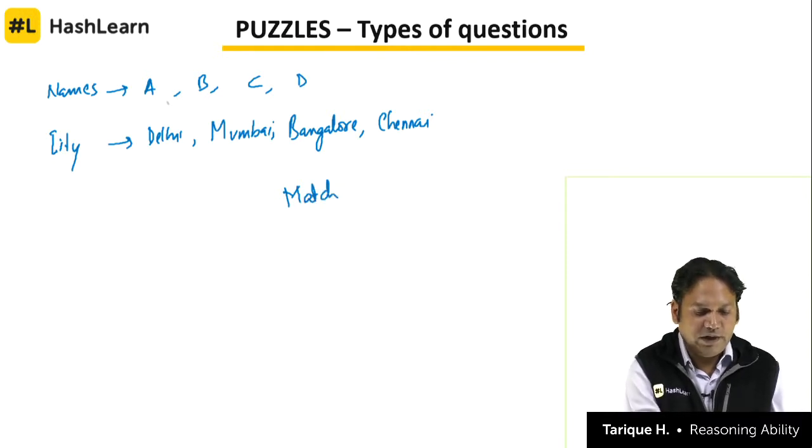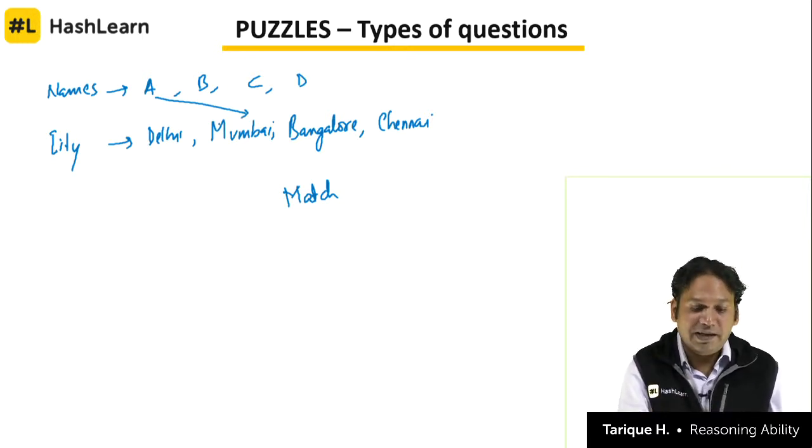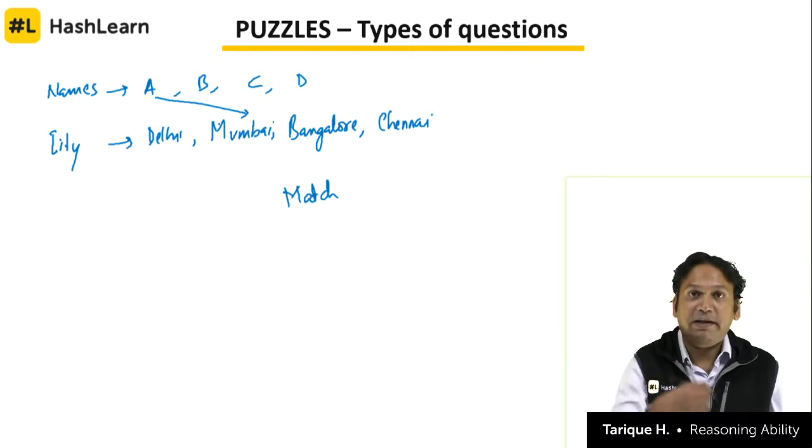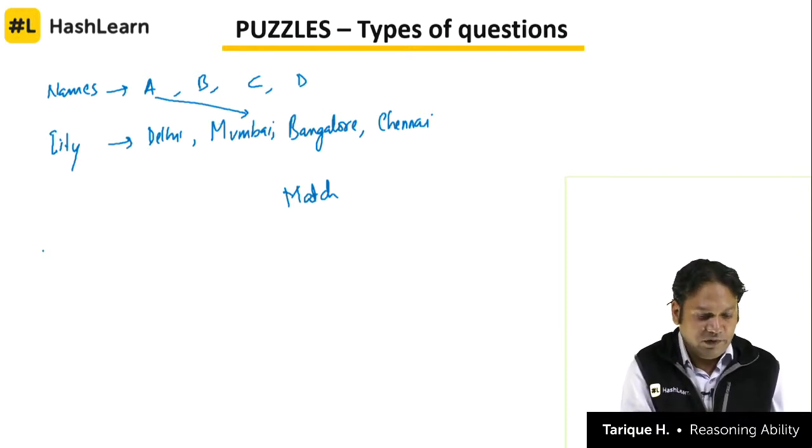Match the following. So for example, how do I know that A is from Mumbai? Some information is given to us, we have to use that and make the necessary matching. What if I make the question more complex by adding one more category? Let us say, what is their hobby?